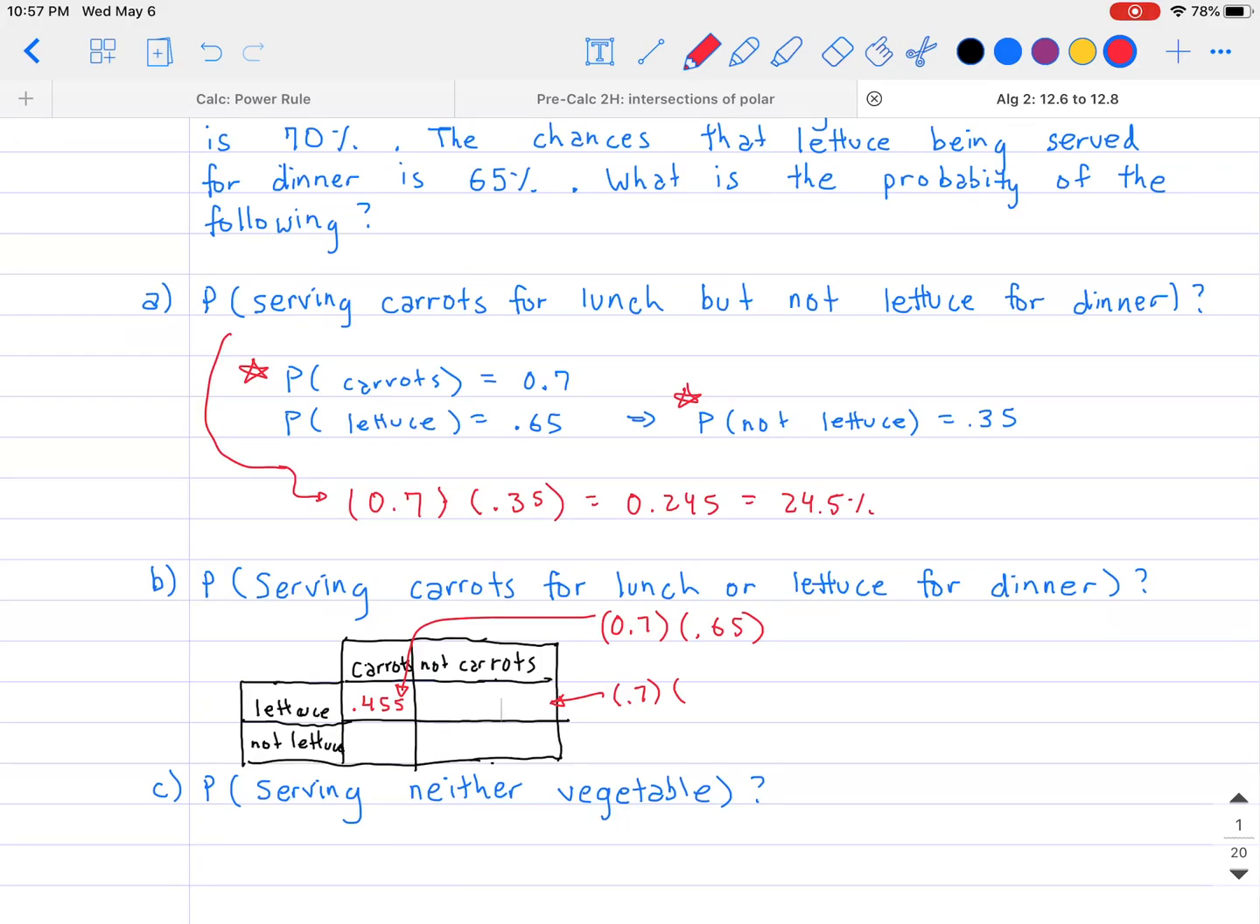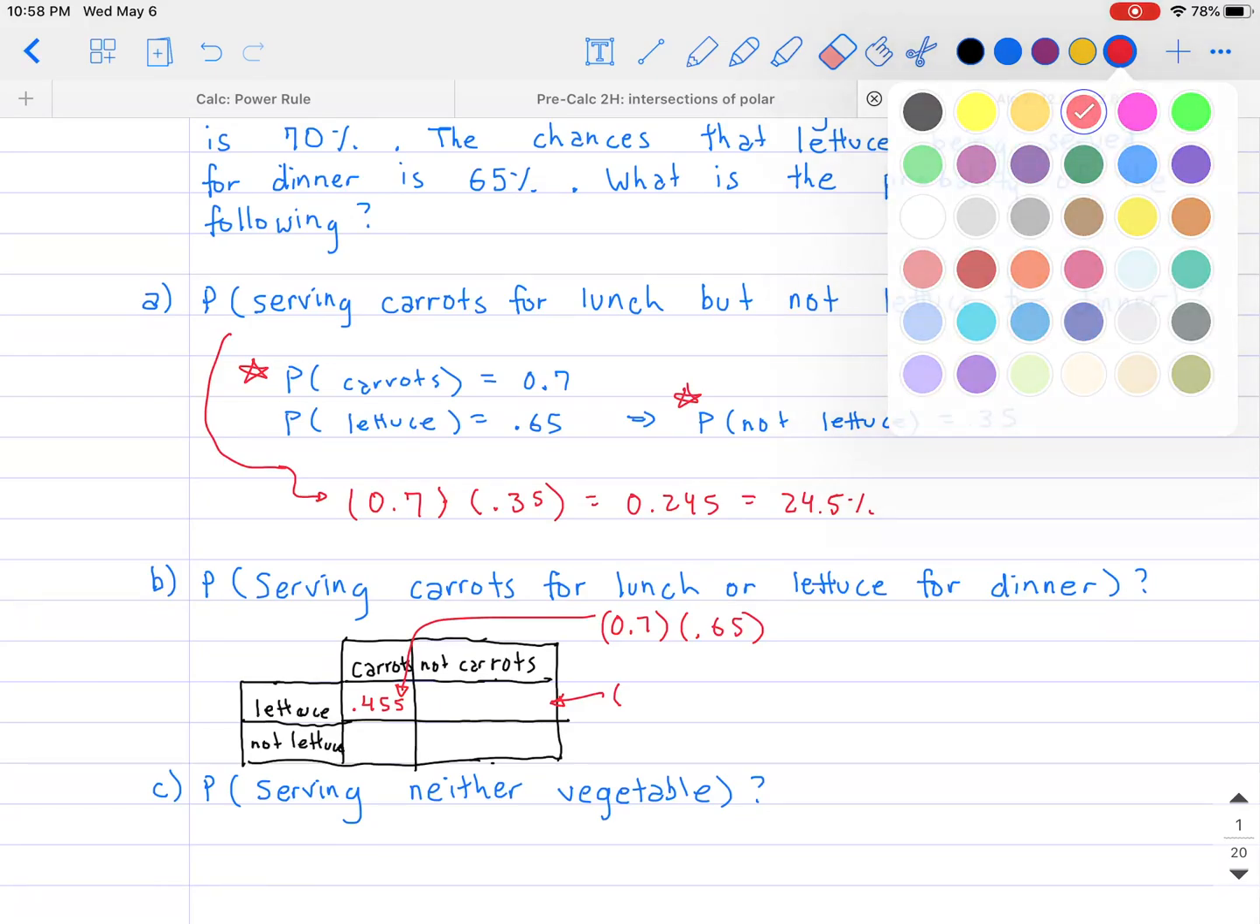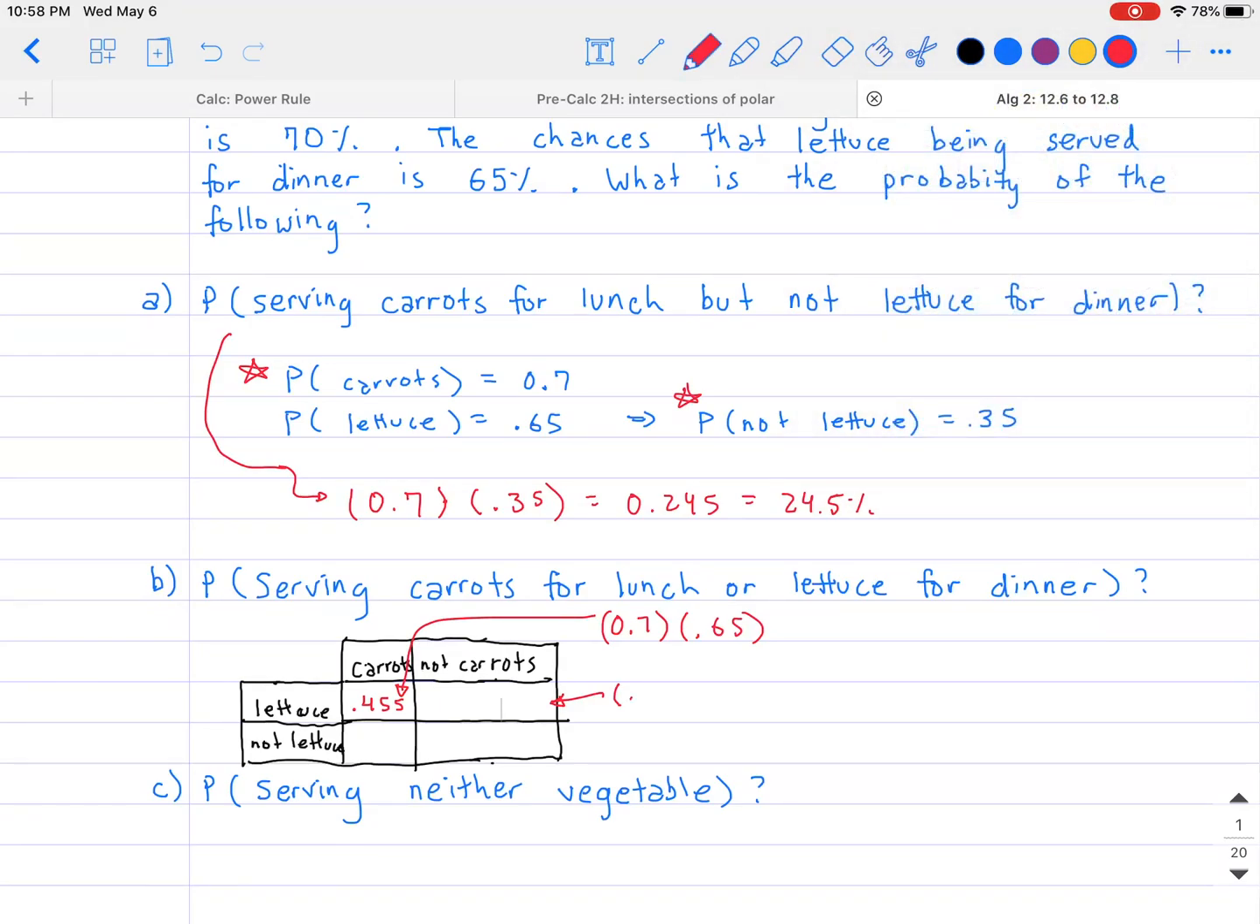Oops, sorry, I think I got those two mixed up. Let me backtrack a little bit if it's okay with you. The probability of getting lettuce is 0.65, so let me put that in. 0.65 multiplied by the probability of not having carrots, which is 0.3. So 0.65 multiplied by 0.3 is equal to 0.195, so that's a 19.5% chance.